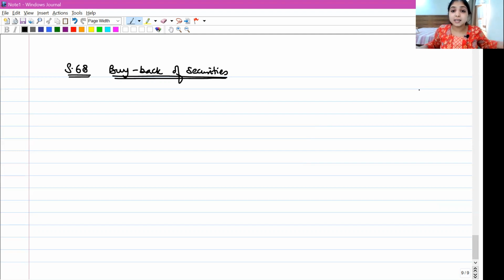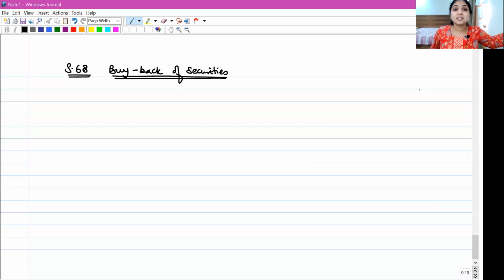So earlier, the company had 5 lakh shares outstanding. Out of that, let's say the company buys back 2 lakh shares. After the company buys back 2 lakh shares, those 2 lakh shares will be destroyed. Those 2 lakh shares will be cancelled. So from 5 lakh shares, the company's capital reduces to 3 lakh shares. Yes, there is a reduction of capital.